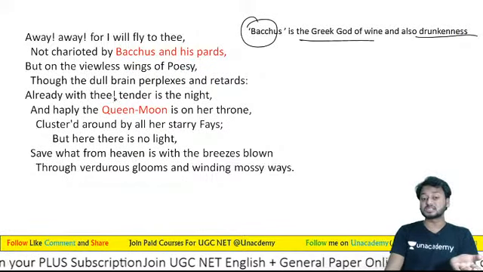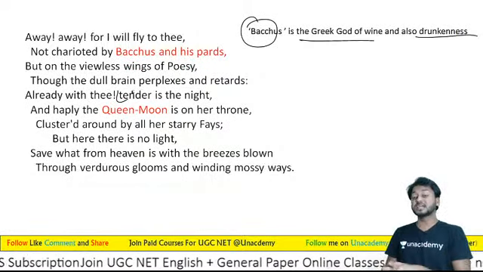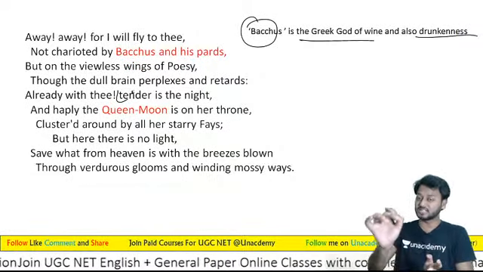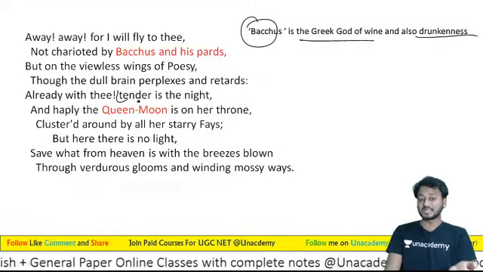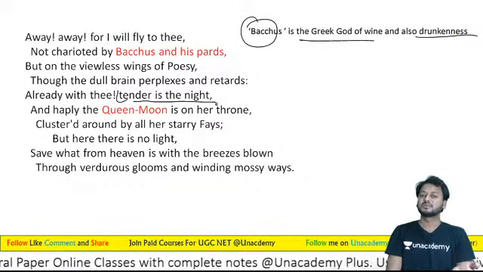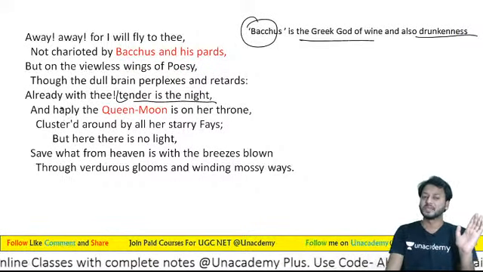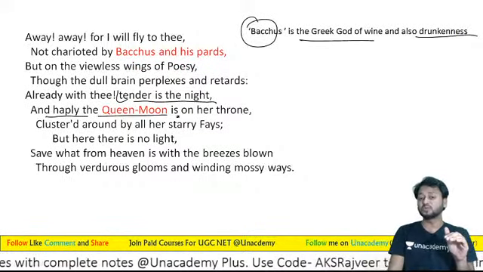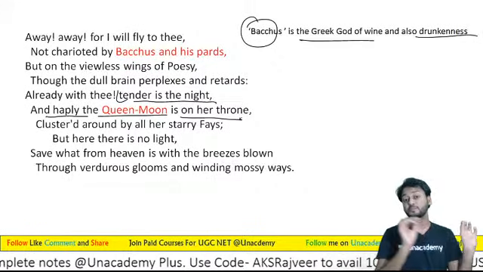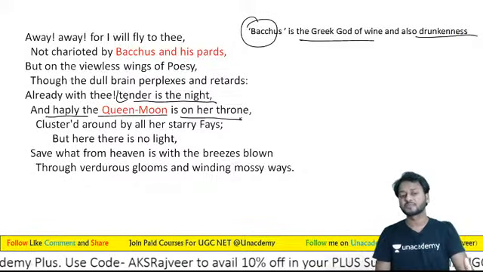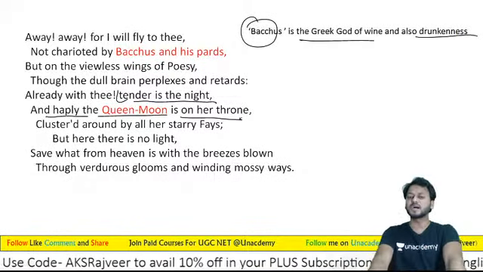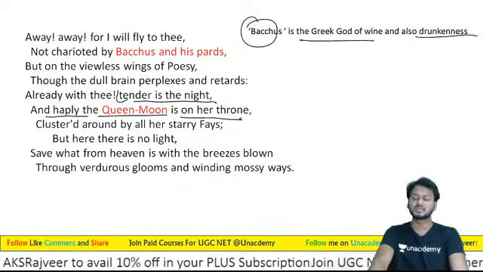And now let us see, this is the next scene where he can see the world of the Nightingale. Keats can observe the world of the Nightingale. So what is he going to see? "Tender is the night," the night is very pleasant. "And haply the Queen-Moon is on her throne, clustered around by all her starry Fays."